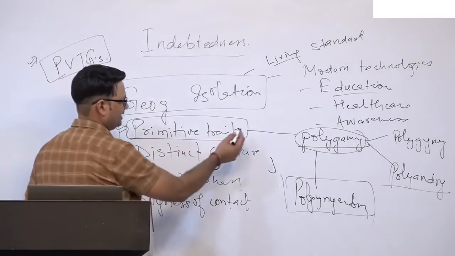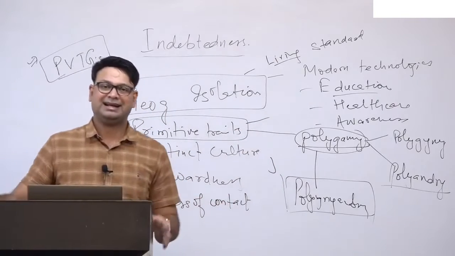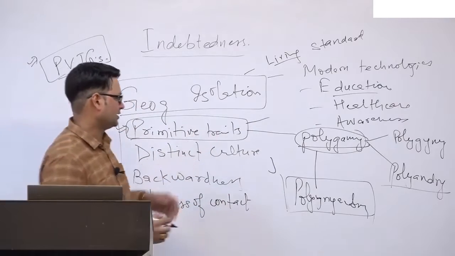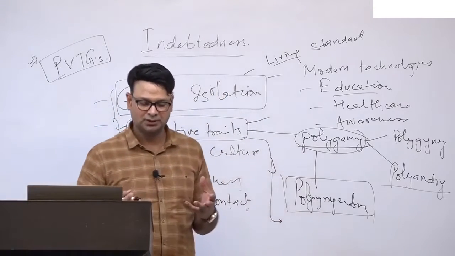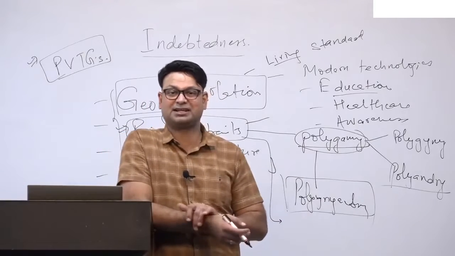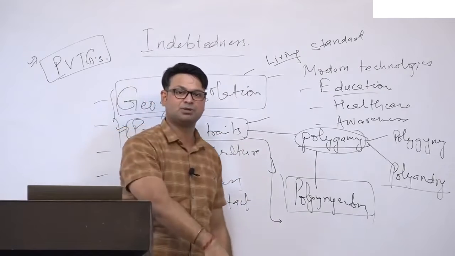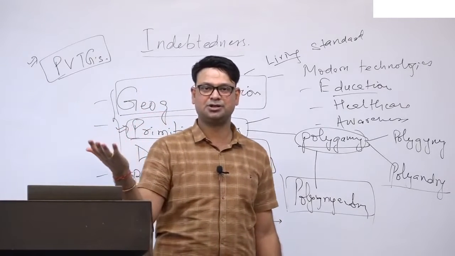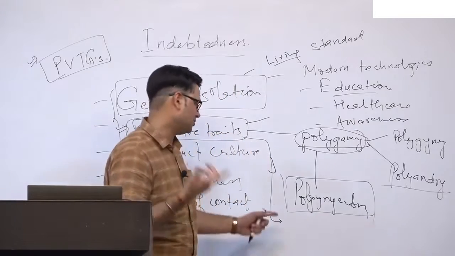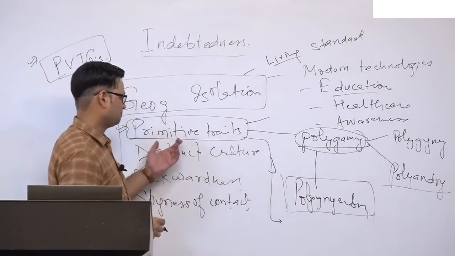Okay, then primitive traits, you can talk about the primitive traits in their religion, right? There are certain beliefs in which, if you have to establish a crime, then sometimes you have to take a coin from the boiling oil. If the hand did not burn, that means you did not commit the crime, and if it burned, that means you are the sinner, you are the criminal. So such primitive practices.